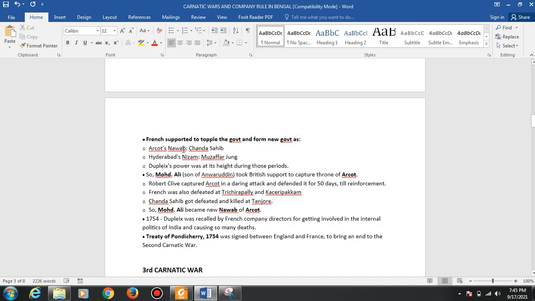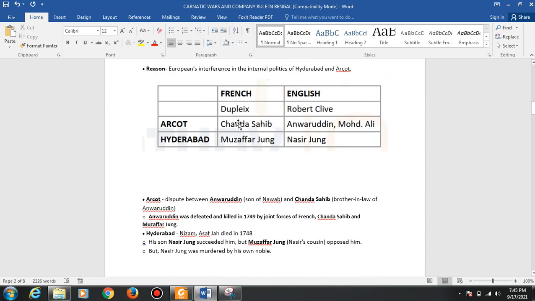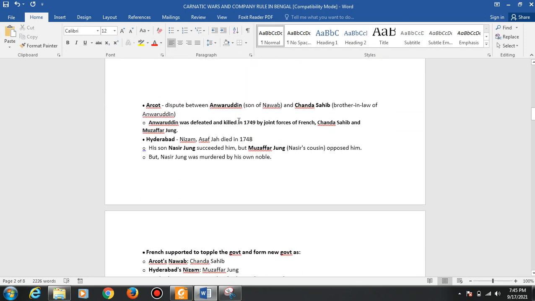So Arcot's Nawab is now Chanda Sahib, and the Hyderabad Nizam is Muzaffar Jung. Muzaffar Jung is the same person who supported the French against the war in Arcot.